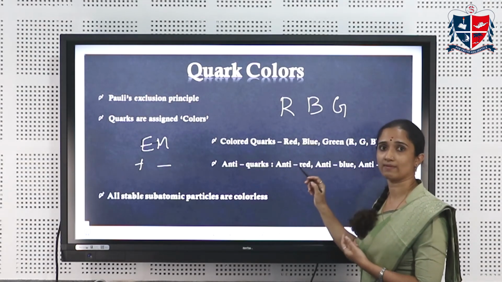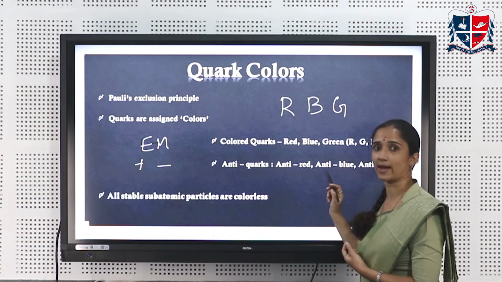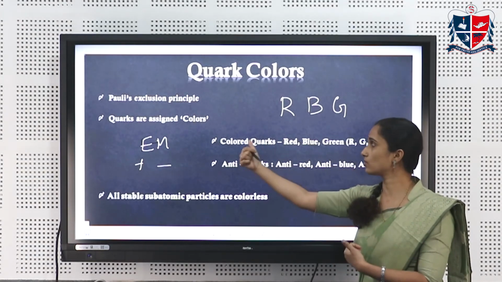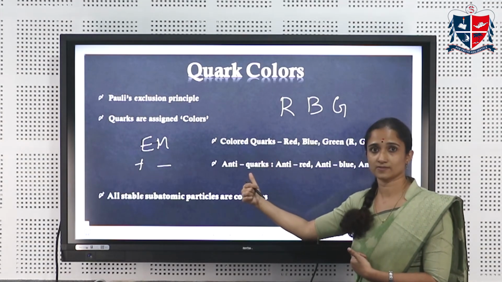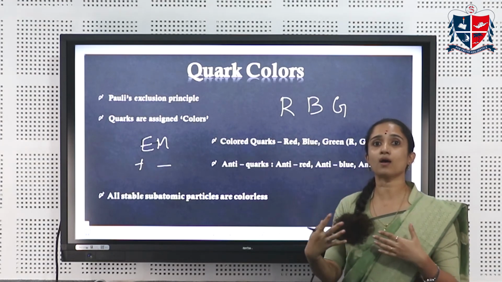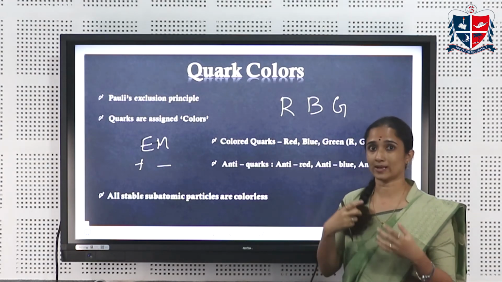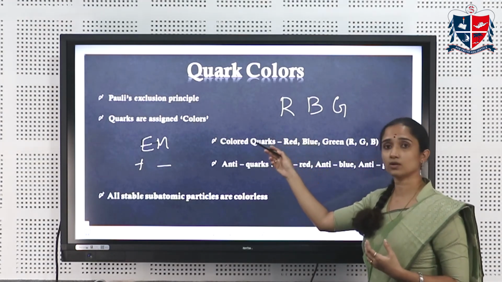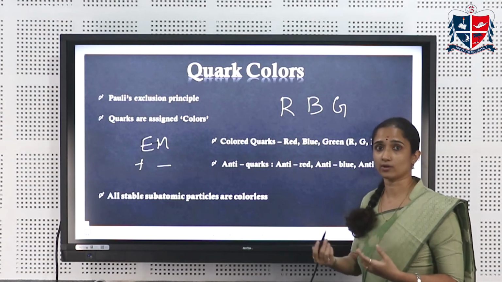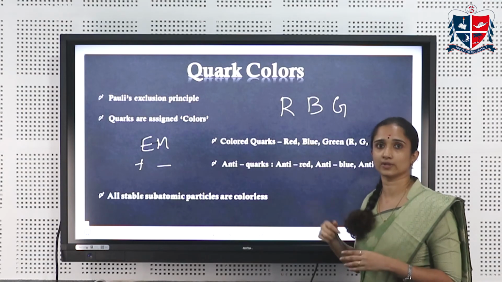So for red, we have an anti-red. For blue, we have anti-blue. And for green, we have anti-green. So these quarks and anti-quarks, with their color property, combine to form all our hadrons. So when a meson is formed, a colored quark combines with an anti-colored quark. When a baryon is formed, 3 colored quarks will combine.